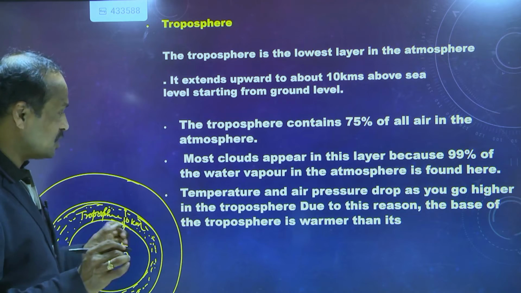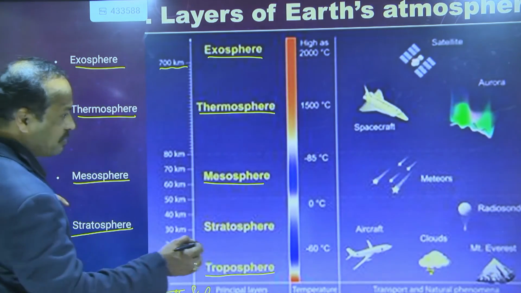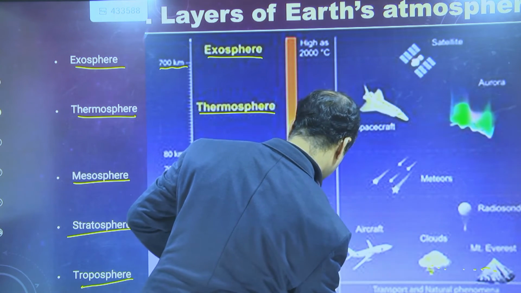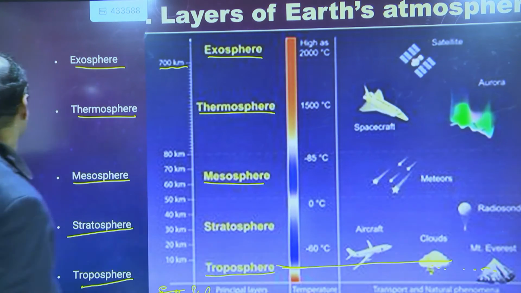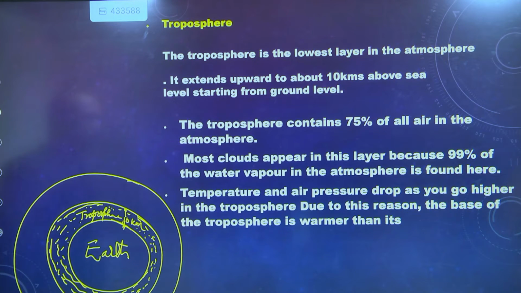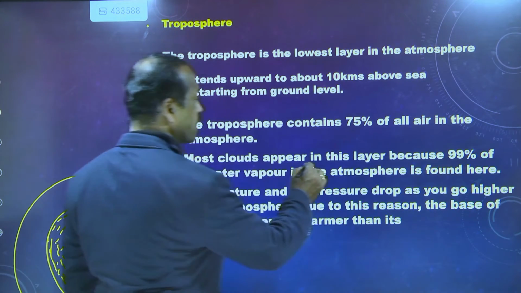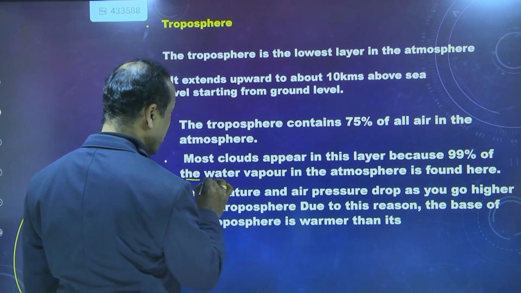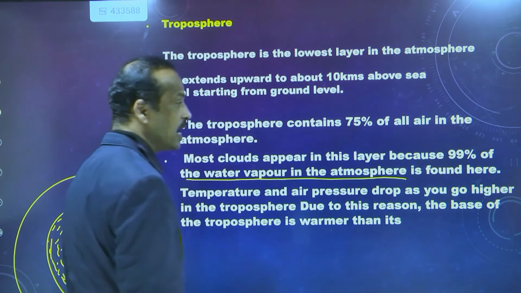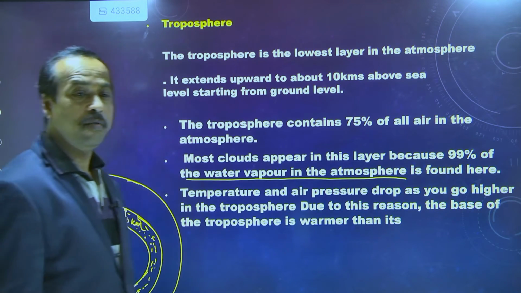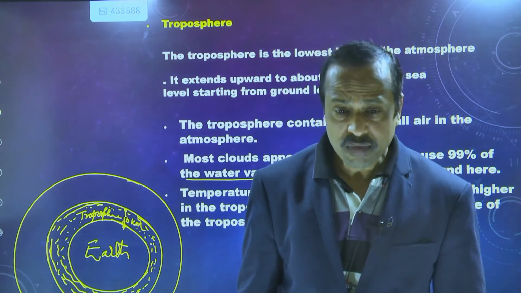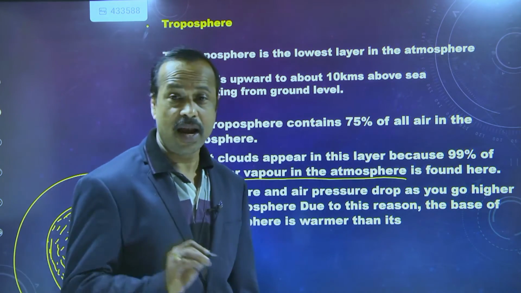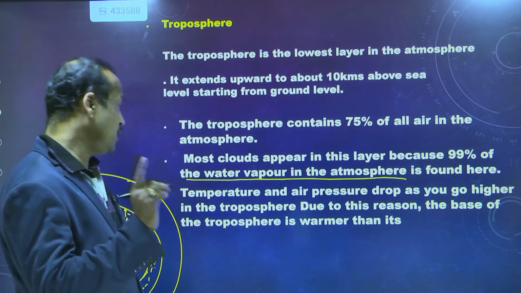And the clouds, as you have seen in the previous diagram, these are the clouds and this is Mount Everest. This is all under the troposphere only. Most of the clouds appear in this layer because 99% of the water vapor in the atmosphere is found here. Water vapor is also one component of the air, and 99% of water vapor is present in the troposphere only.